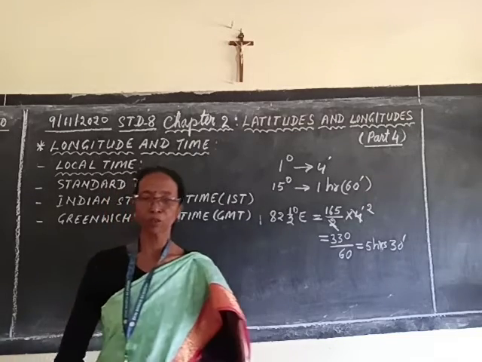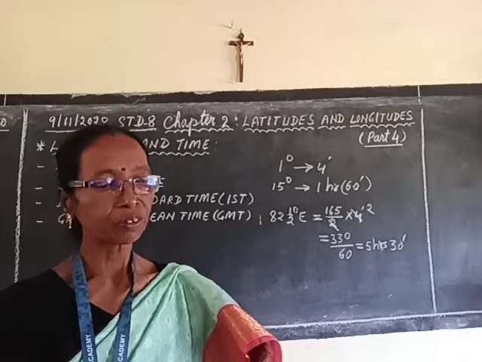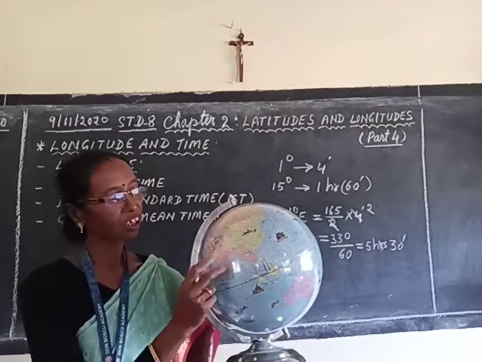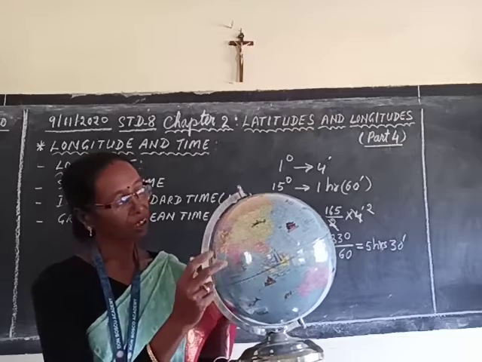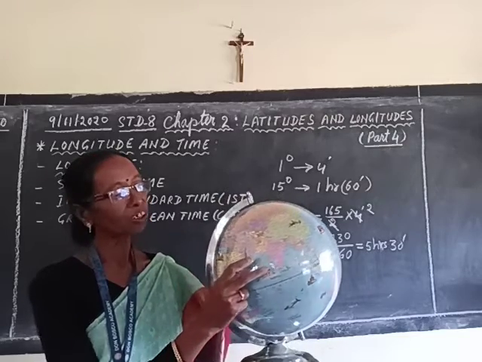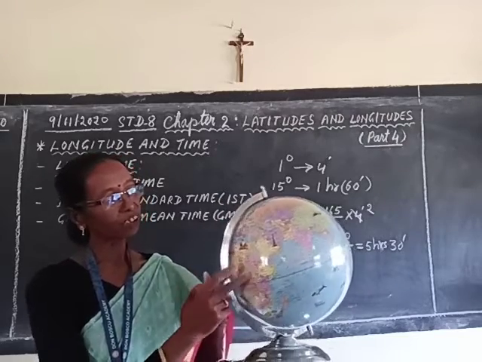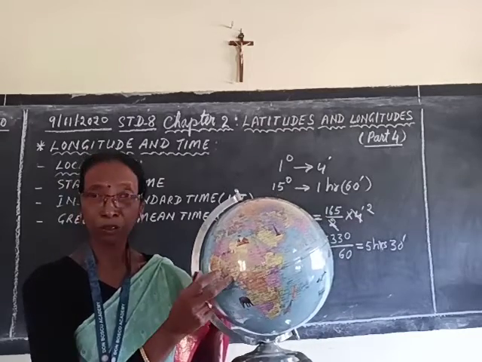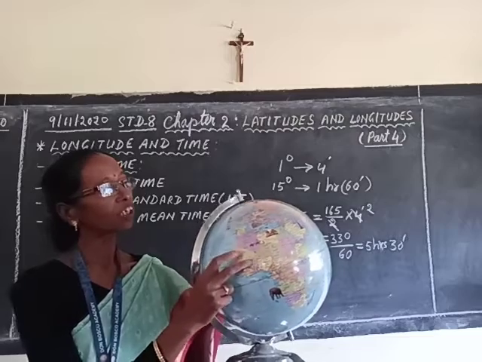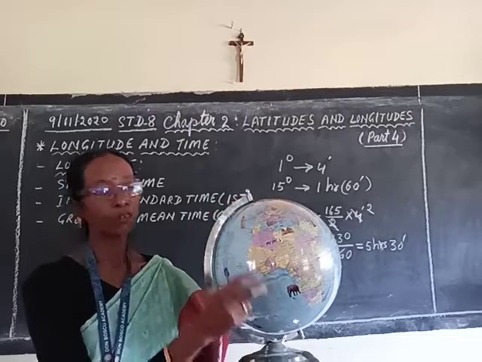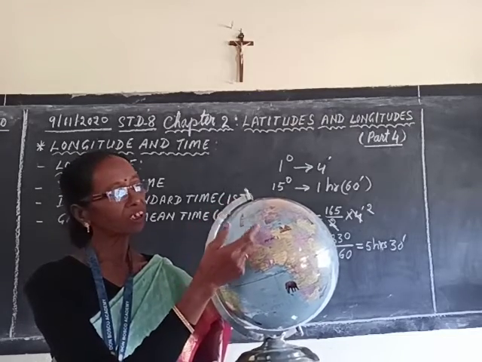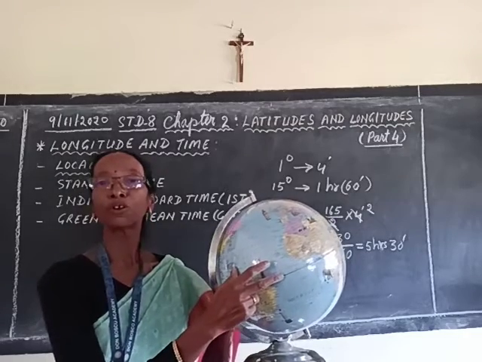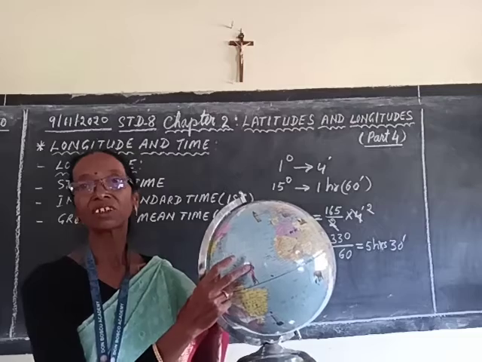So, always remember, the time which is followed by the eastern countries, which are located to the east, is always ahead, and those who are located west of our country, their timing will be behind, and those who are very far west, west of the prime meridian, their timing is also later.